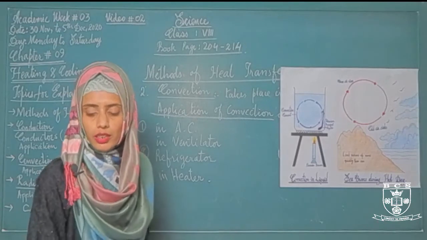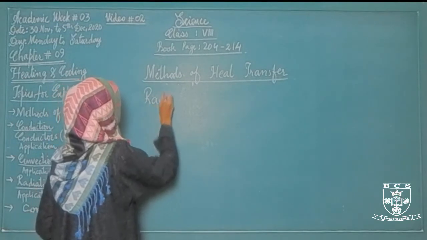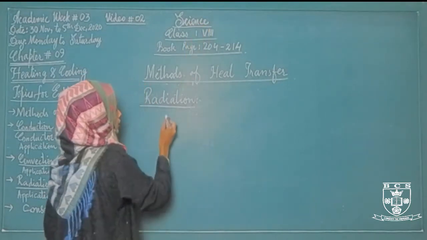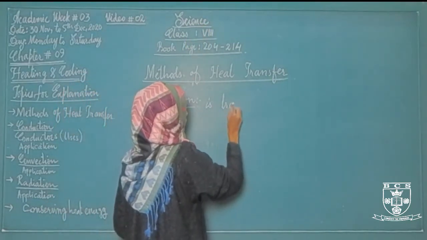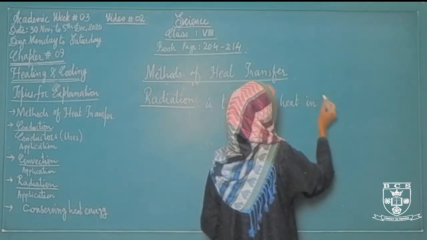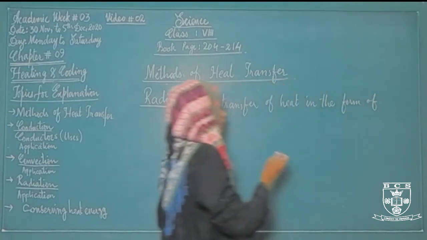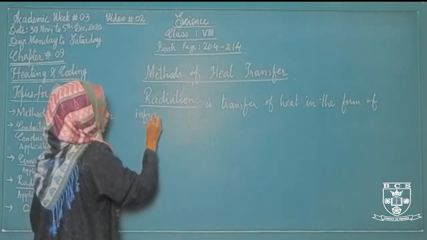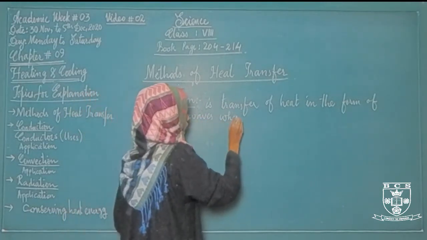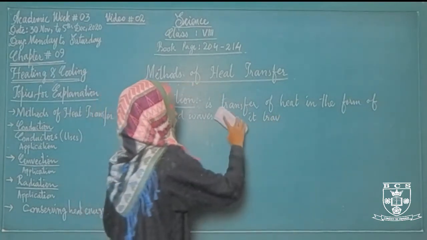Now I am going to start the third method of heat transfer, that is radiation. Radiation is a transfer of heat in the form of infrared rays when it travels, that can pass through vacuum.